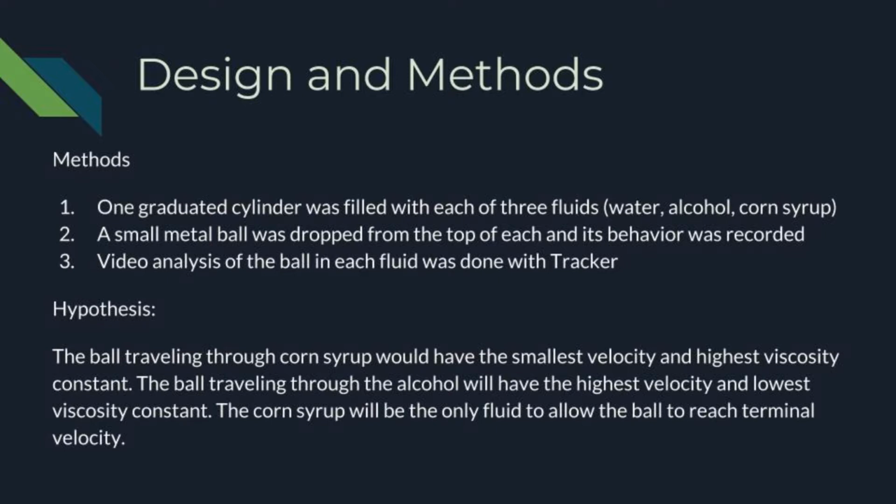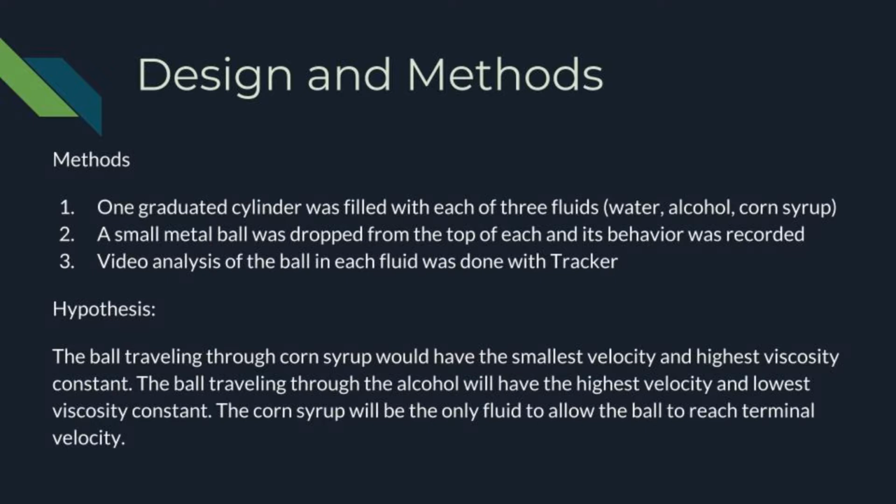Then we take the video analysis and use Tracker in order to find the velocities and accelerations for the acceleration time graph. We believe that the ball traveling through the corn syrup would have the smallest velocity and the highest viscosity, while the ball traveling through the alcohol would have the highest velocity and lowest viscosity.